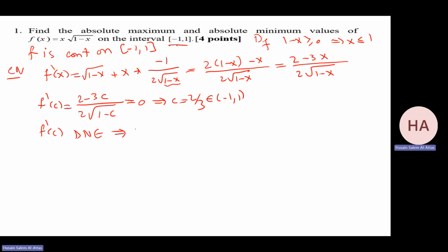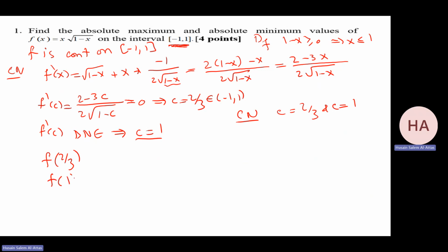That implies c equal to 1. Actually, the critical numbers will be considered because they are in the domain of the function. Critical numbers are c equal 2 over 3 and c equal 1. But when I do the calculation, I'm getting the one from the endpoints. No need to check the endpoints through the critical numbers, because I will check it at the end.